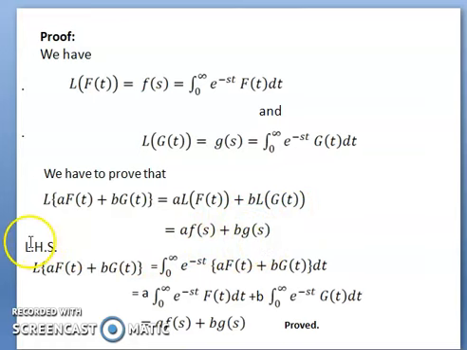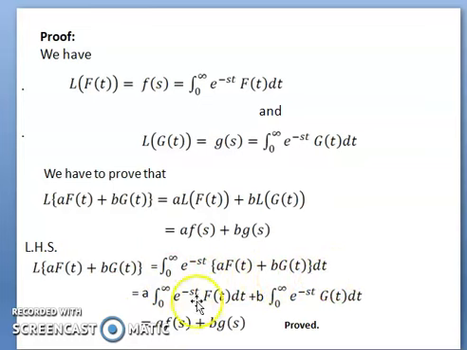Now take the LHS L of a of ft, b of gt. So when we reduce the L value, means Laplace, it becomes, by definition of the Laplace transform, 0 to infinity e to the power minus st, and the function form a of ft b of gt. So put here as a function a of ft b of gt dt.